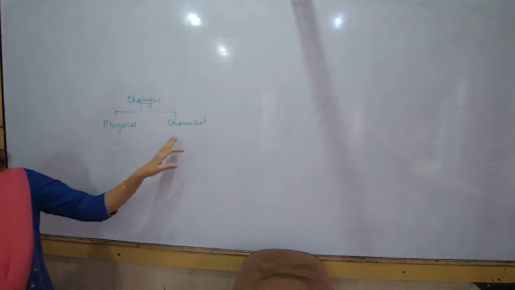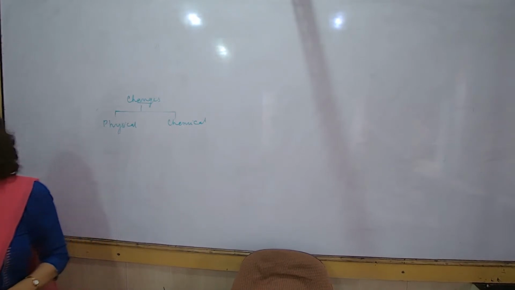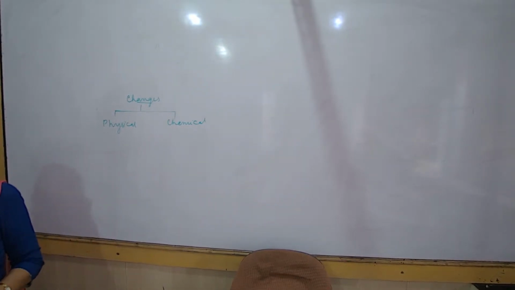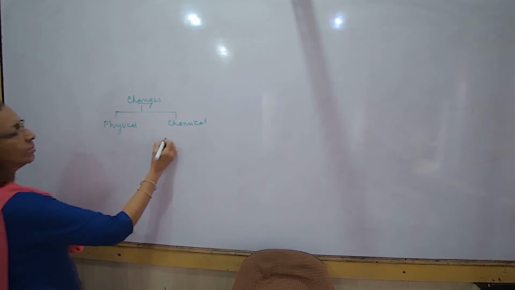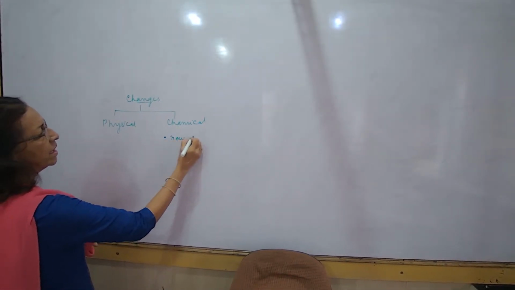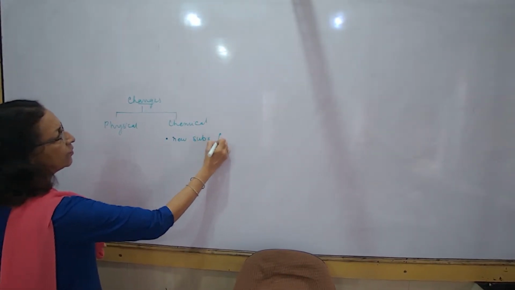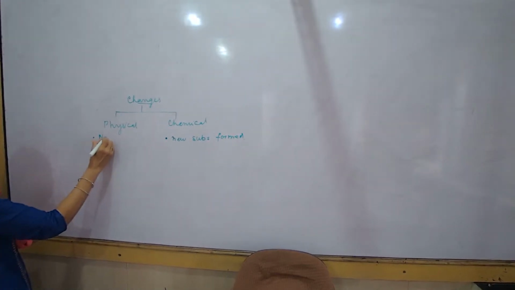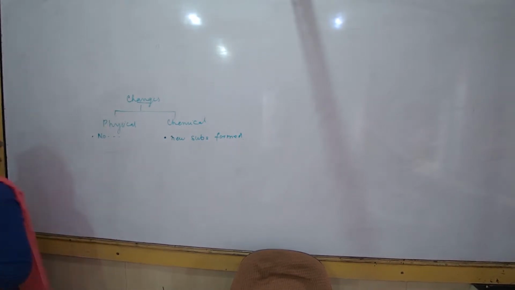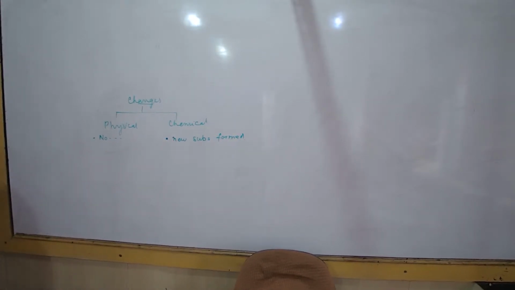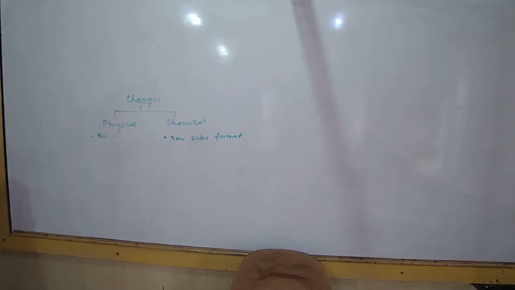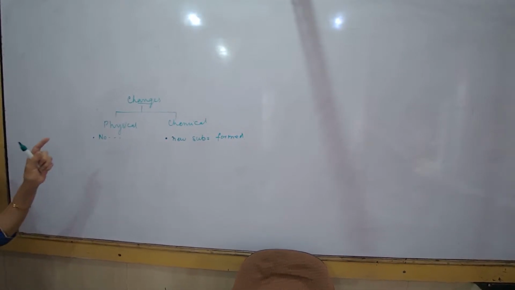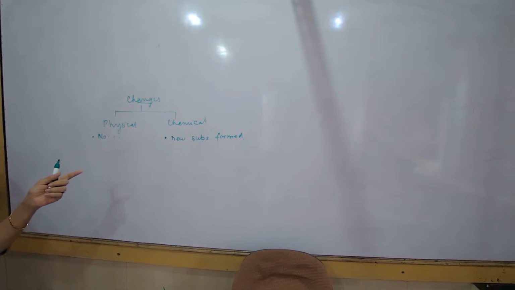In most of the cases, it is irreversible. In a chemical change, new substances are formed, whereas in a physical change, new substances are not formed. Yes, that is the most important thing. So the point that we have to look at is whether a new substance is formed. Here there's obviously no new substance formed. This is the most important part of it. Of course, it is a reversible change. It is an irreversible change, and so on and so forth.